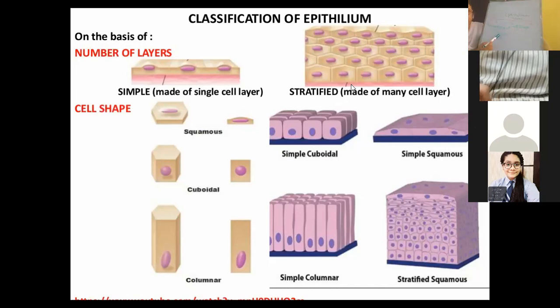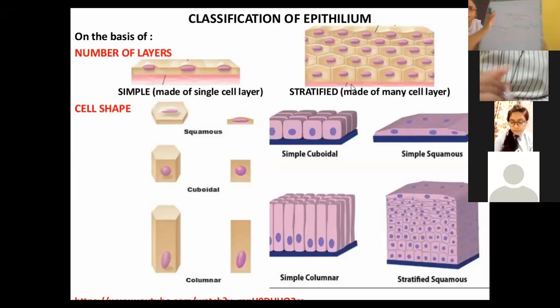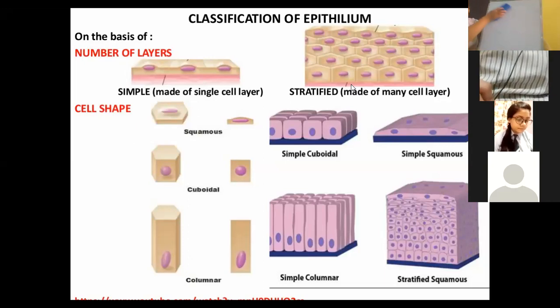One is arrangement of layer, one is cell shape, and the other one is function. So these are the 3 criteria on the basis of which the epithelium tissue is differentiated: arrangement of layer, cell shape, function. Now, one by one, we will be discussing them.